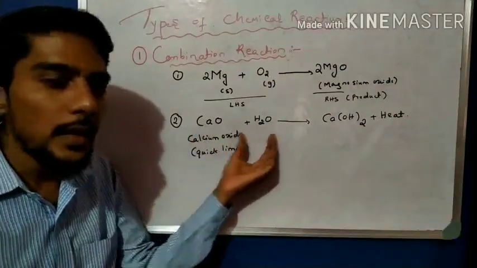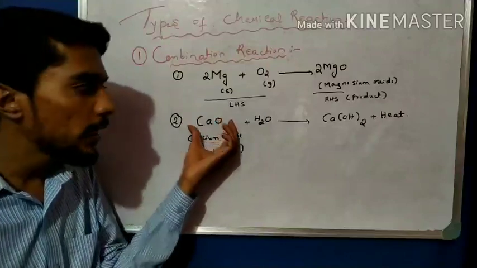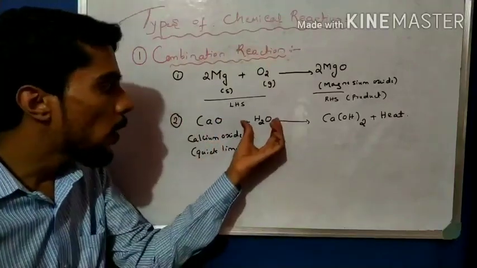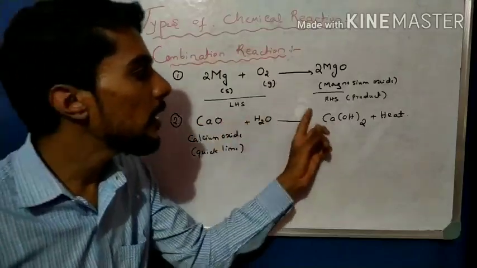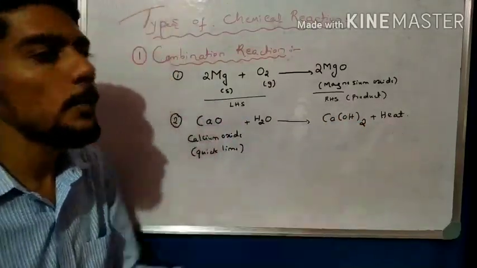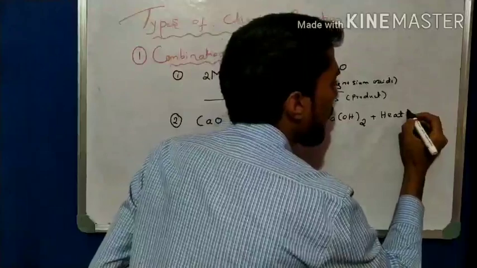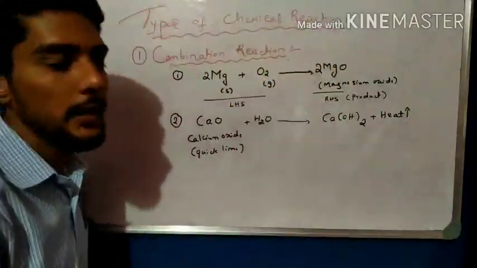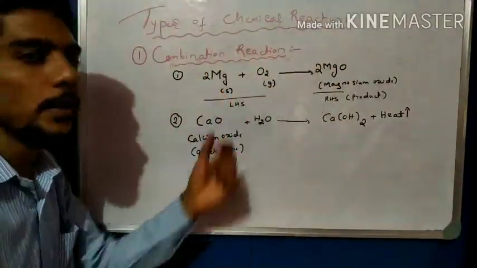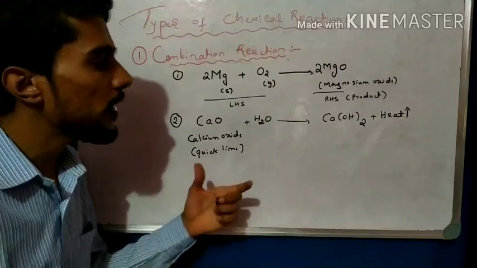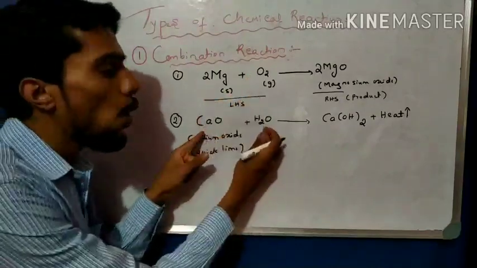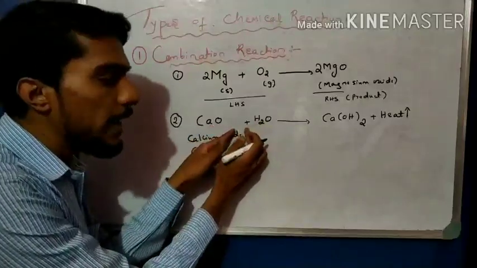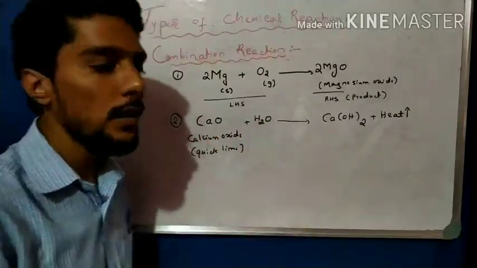So this is observed here. 2 substances are there: one is calcium oxide, the other is water. When water reacts with calcium oxide, a single product is obtained along with the liberation of heat. So this is one type of combination reaction. What is a combination reaction? A combination reaction is a reaction in which 2 or more substances chemically combine together to form a single product.